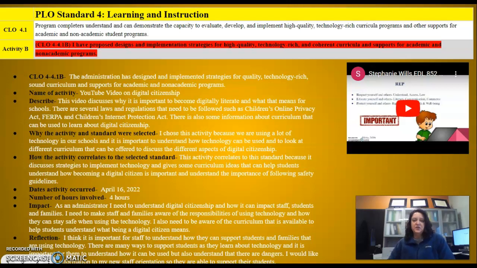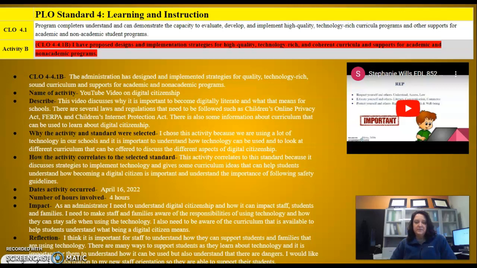Why did I choose this activity? I chose this activity because we're using a lot of technology in our schools, and it's important to understand how technology can be used to look at different curriculums and how that can be offered to discuss the different aspects of digital citizenship. This activity correlates with this standard because it discusses strategies to implement technology and gives some curriculum ideas that can help students understand how becoming a digital citizen is important and understand the importance of following safety guidelines. This was completed on April 16th, 2022 and took 4 hours to complete.